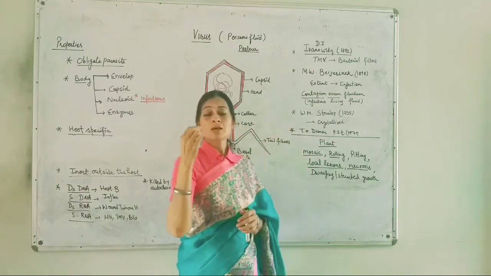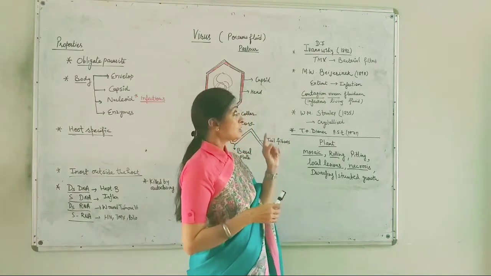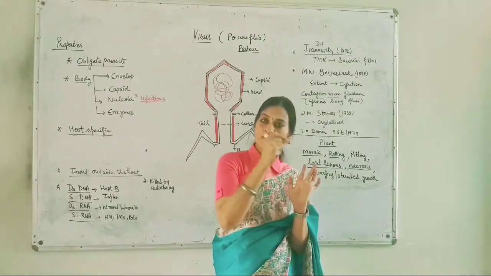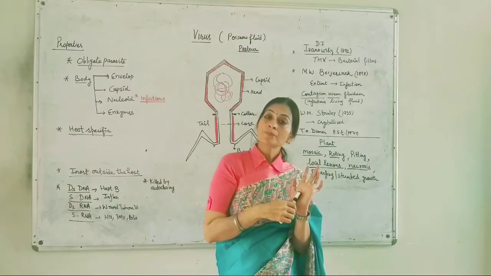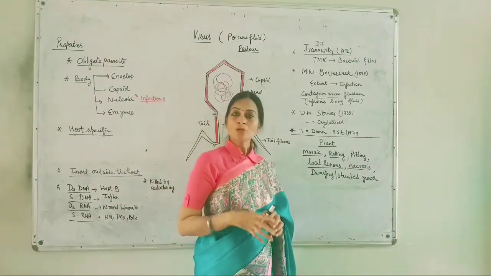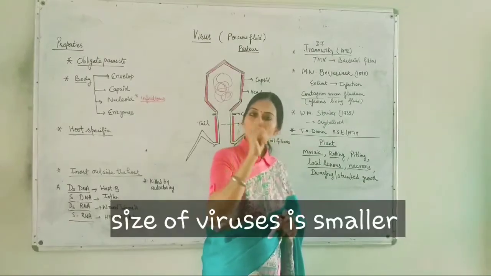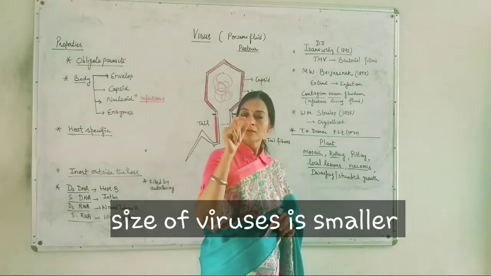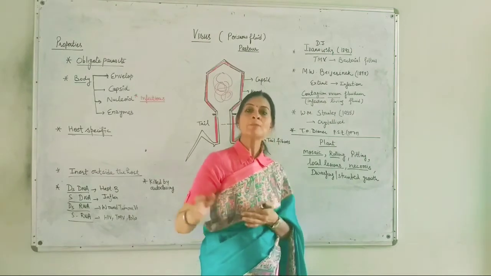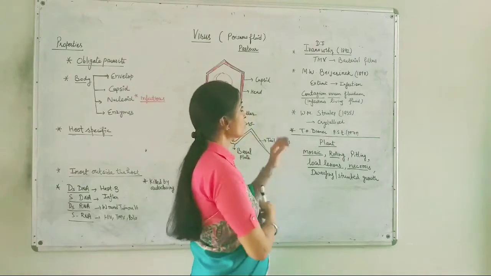And the striking observation was that the pathogens responsible for that mosaic disease in leaves easily filtered out through these bacterial filters. So this observation indicated that the size of those pathogens was smaller than the bacteria. That's why they easily passed through that bacterial filter. This was the observation of D.J. Vanosky.